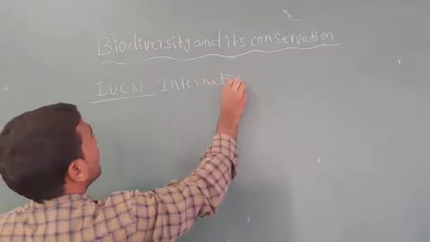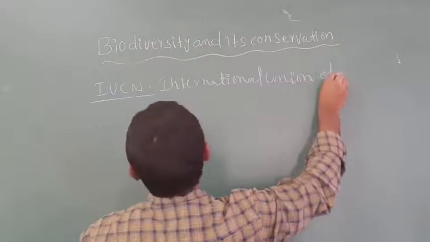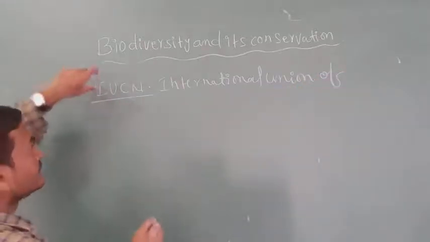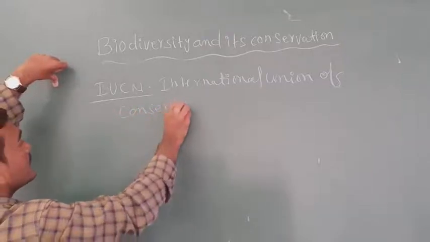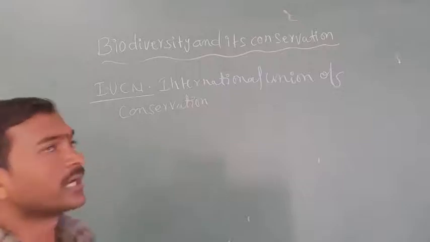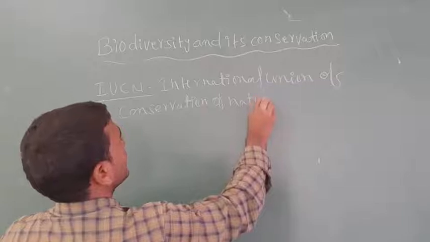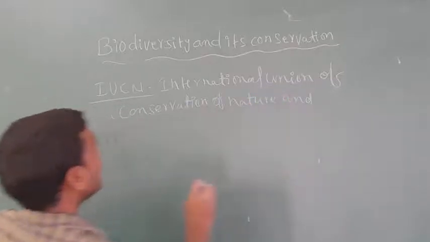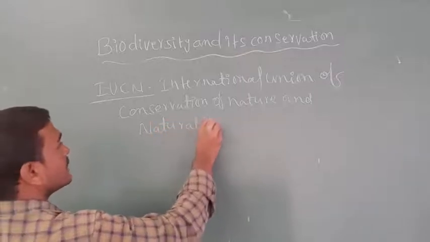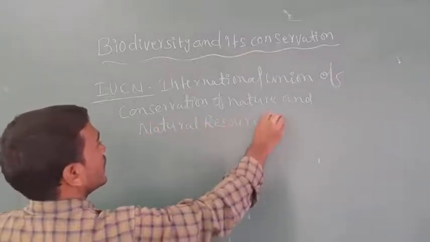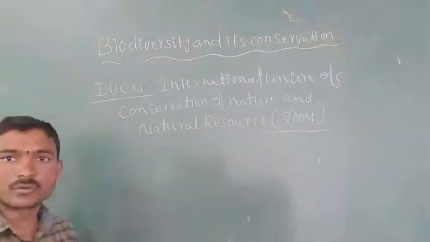International Union for Conservation of Nature and Natural Resources. It was established in the year 2004.